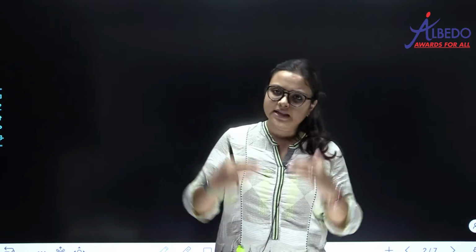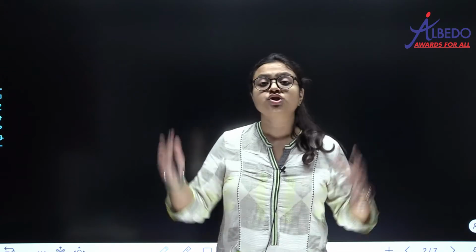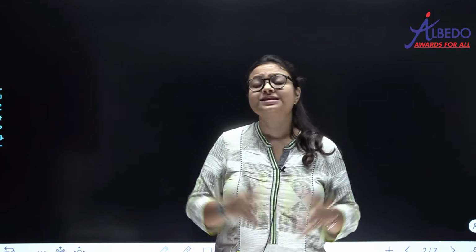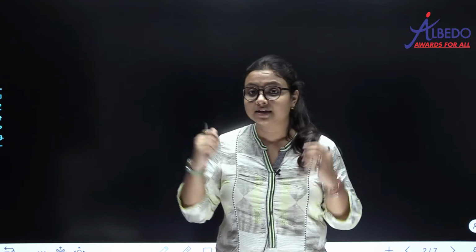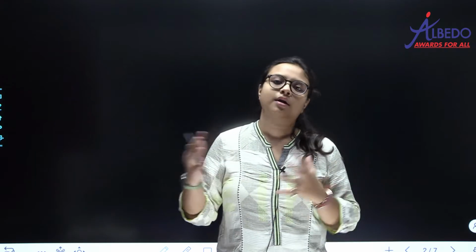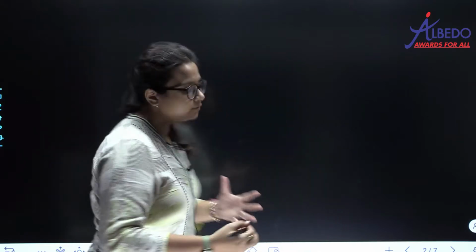So like this in taxonomy also, in classification for taxonomy also, there are various levels in which you classify any organism. Okay, so those levels, they are called as taxonomic categories. They are called as taxonomic categories or taxa or rank. All right, so please write down.